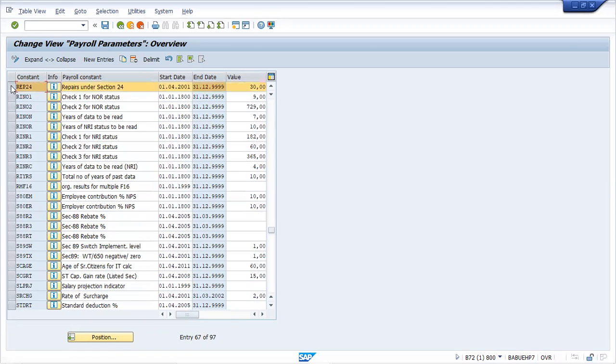Any kind of house repairing is also happening. In case of repair, you can also get an exemption on this. Here 30 means 30%. Whenever house repair is happening, the deduction value under section 24 can't exceed 30% of your lettable value. Suppose your total lettable value is say 1 lakh. In that case, the exemption will go up to a maximum of 30,000. This value is maintained here.